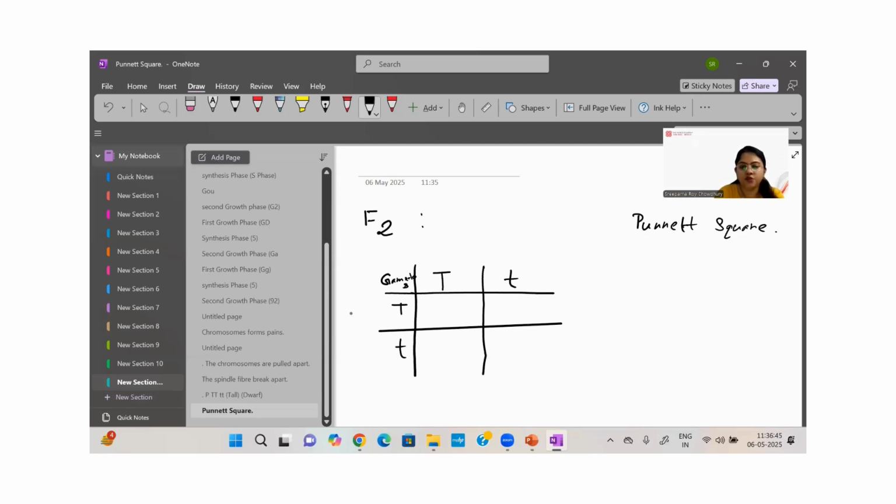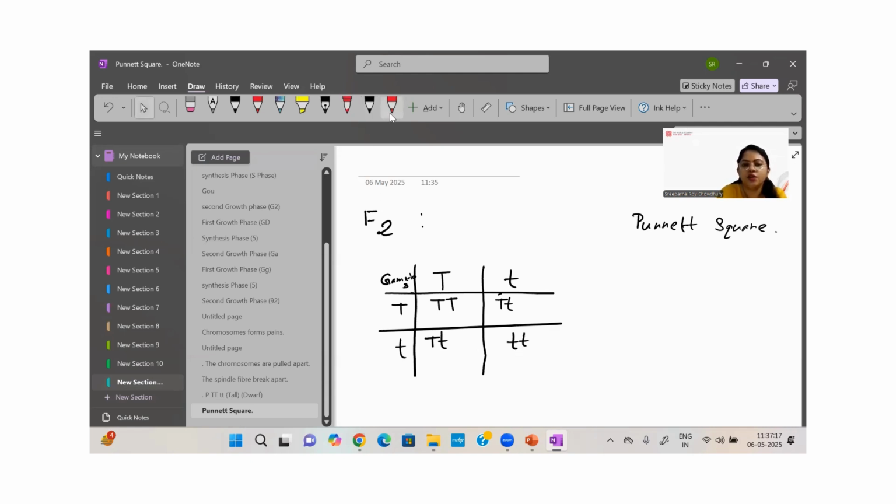Okay, now fusion takes place. Capital T makes tall plant. Capital T, small t makes tall plant but recessive condition, heterozygous condition. Capital T, small t obviously makes tall plant, but this is also a heterozygous condition. Small t makes dwarf plant.